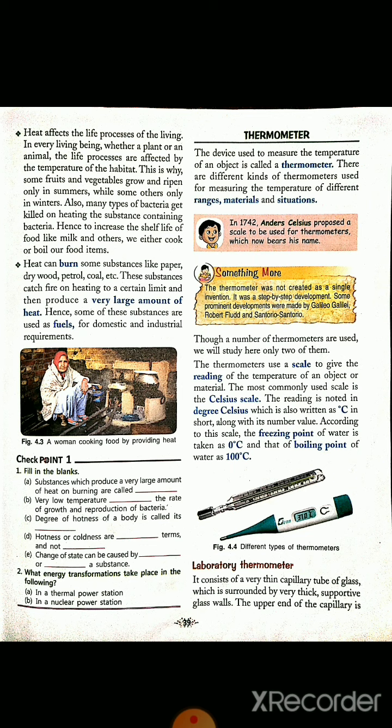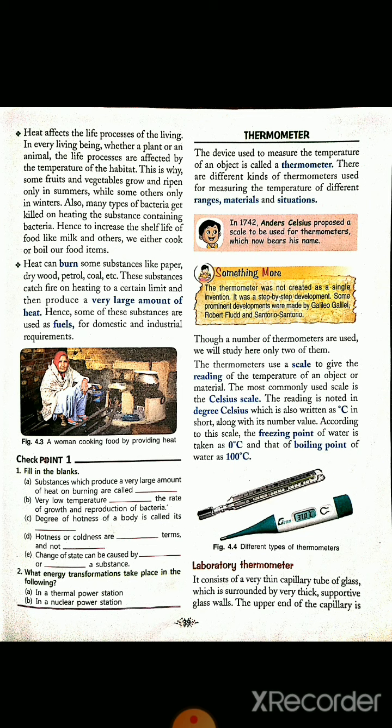Next effect is that heat can burn some substances like paper, dry wood, petrol, coal, etc. As these substances catch fire very easily and create a large amount of heat, substances like coal, petrol and wood are used as fuel in industries, and they are also used for domestic purposes.